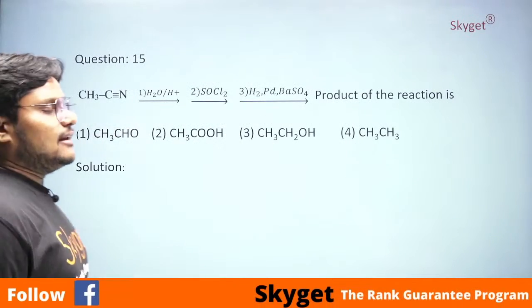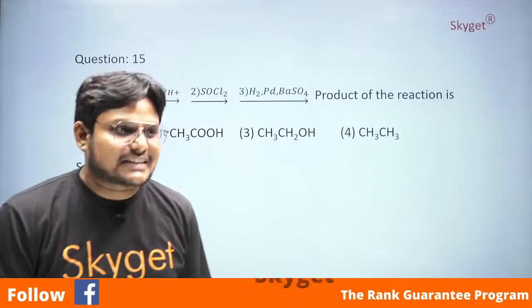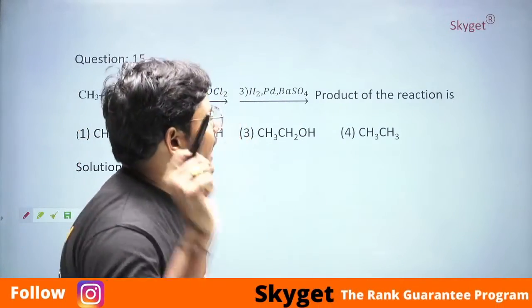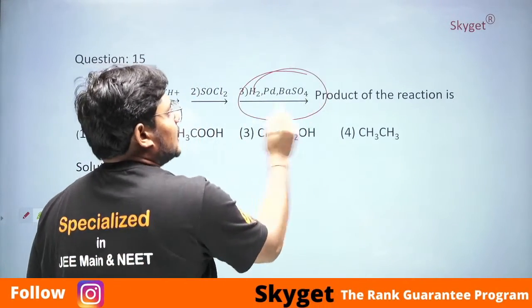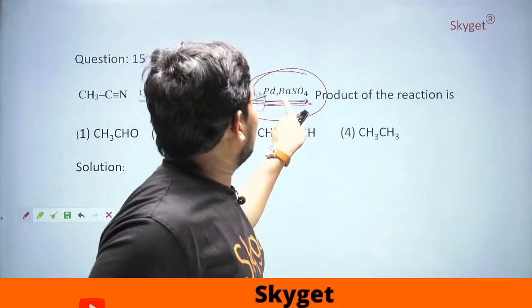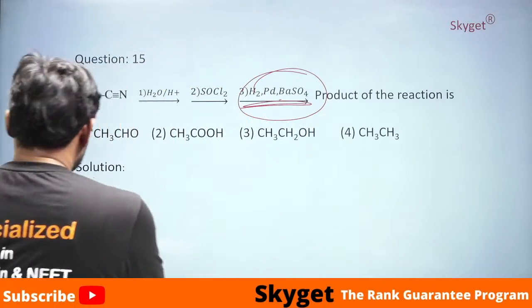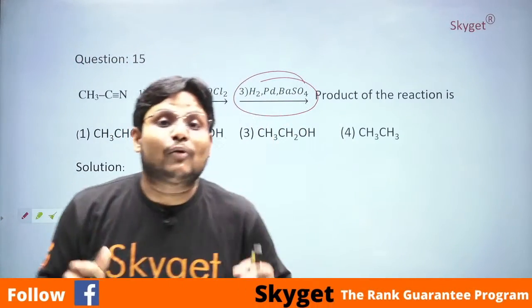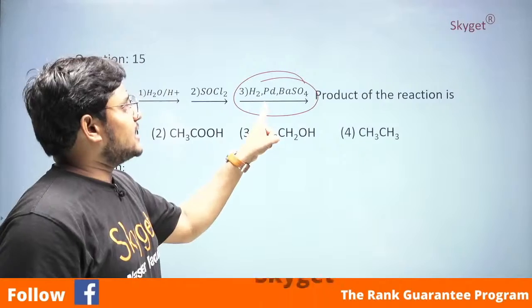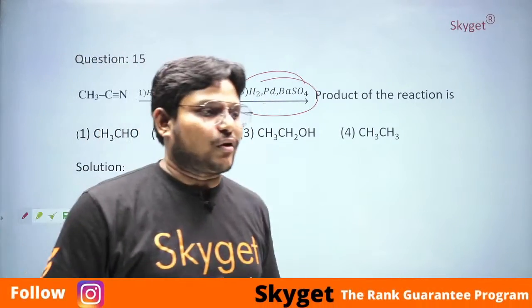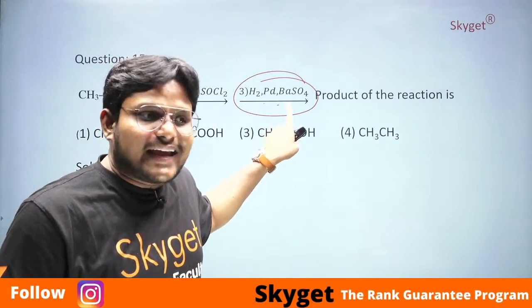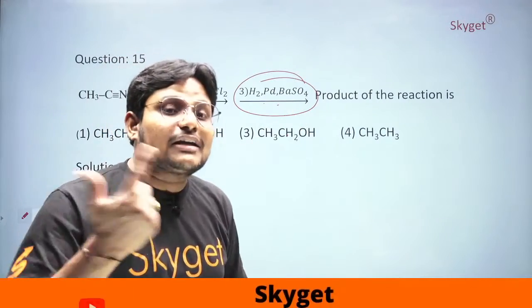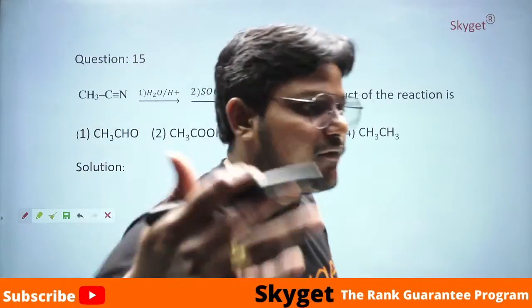It is a good question actually, and it is a typical question. But once you understand the concept behind it, can you guess what this reaction implements? Which named reaction you will get by seeing this reagent? As I told you in my many videos, you have to remember the reagent. So if you see here, hydrogen, palladium, BaSO4, have you gone through this reagent? If you see this reagent, what reaction are you getting here? Yes, anyone?